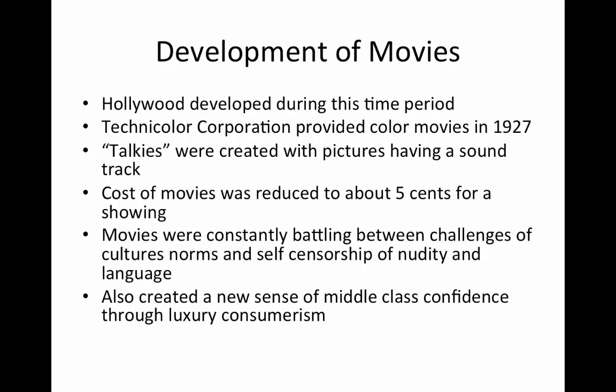The development of movies. One of the technological innovations of the time period was Hollywood's development. The Technicolor Corporation provided color movies in 1927. Talkies were created, with pictures having a soundtrack, and the cost of movies was reduced to about 5 cents for a show. Movies were constantly battling, though, between the challenges of cultural norms especially and self-censorship, especially on the issues of nudity and language. What we notice here happening is the creation of a new sense of middle-class confidence. Now middle-class people, remember primarily these descendants of new immigrants, could afford to have luxury consumerism.